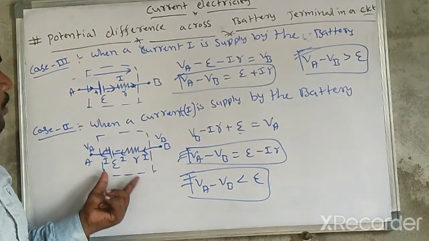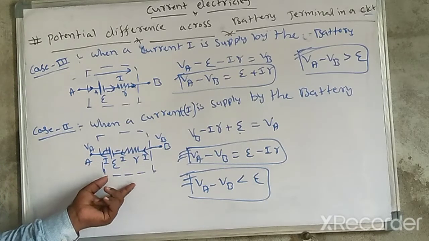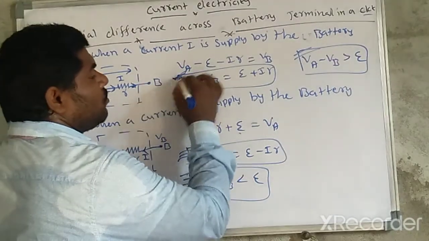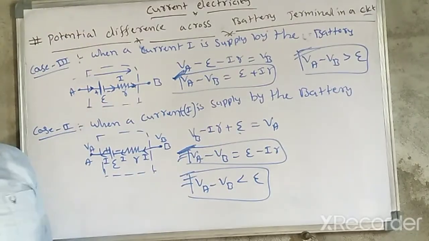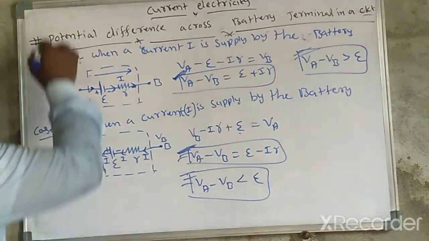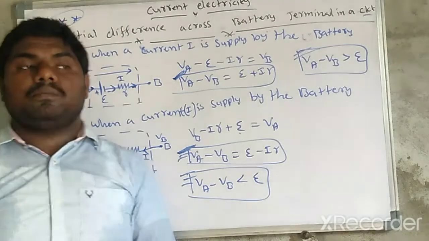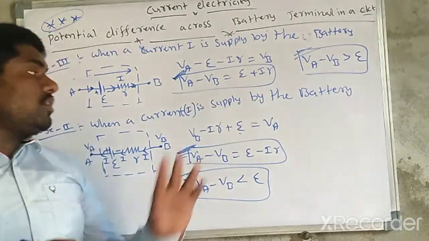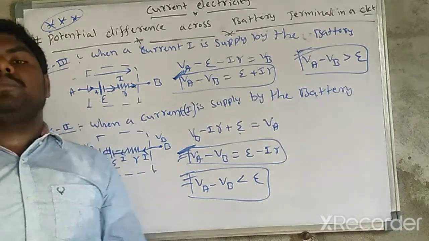In the earlier case, the potential difference across the battery terminals in this circuit is smaller than the EMF. If you know how to write these equations in this chapter, it is very easy, and numerical problem solving is also very easy. This heading is very important, put a triple star while preparing for the entrance exam. If you know these three cases, you can easily analyze numerical problems.